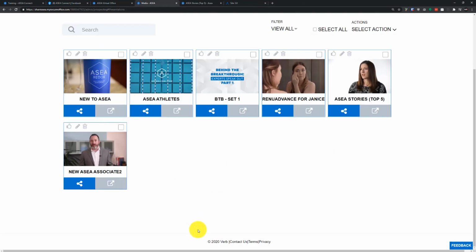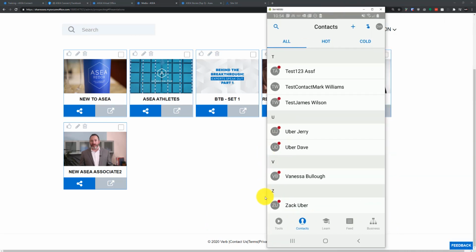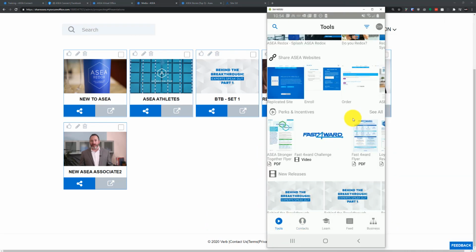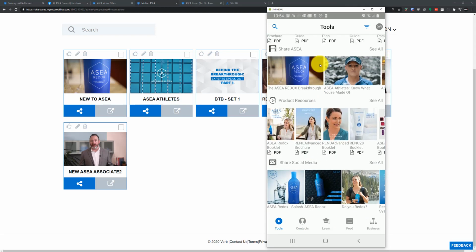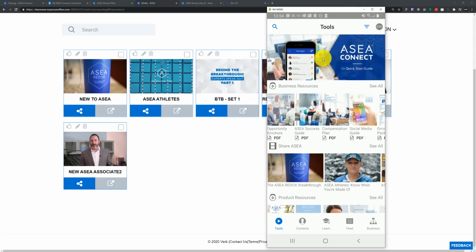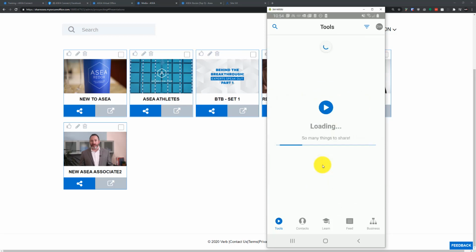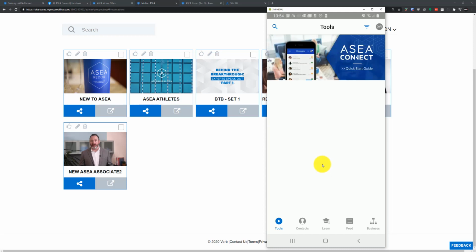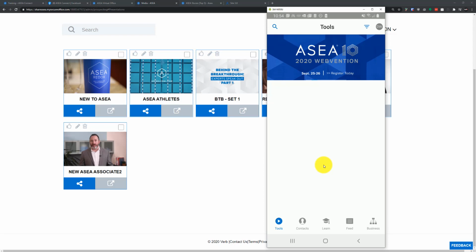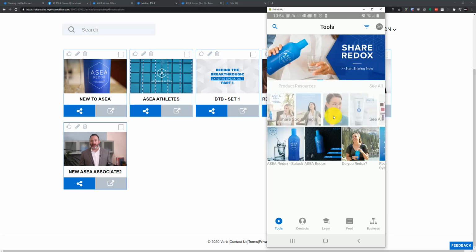As soon as you build a presentation, I do want to show you here, inside the app, every presentation that you build. Let me pull this back into frame here. If I click on my Tools button here, I have an area in the app specifically for presentations, and you will have that too as soon as you build your first presentation. If I do a pull down to refresh here, to refresh my content, give it just a sweet little minute here.